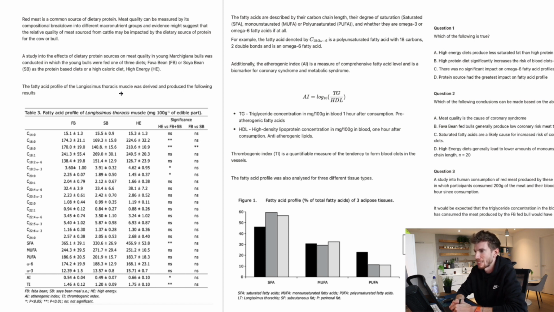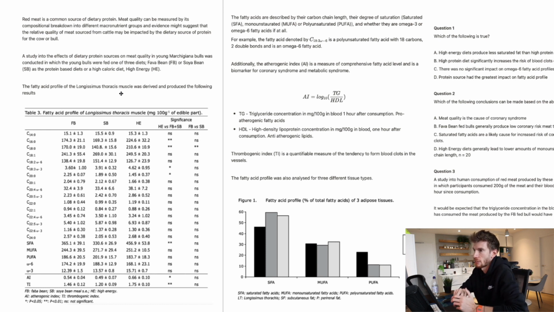This one's very specific though. It's about increasing or testing for meat quality in red meat in a very specific type of bull, and basing that red meat quality on the fatty acid profile. So if that is something that absolutely interests you, then you can read ahead a little bit further. But I've written the stem myself around this, and I really just use the data to look at how raw research can be extrapolated into a GAMSAT stem.